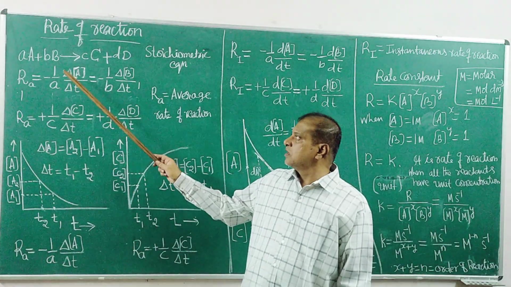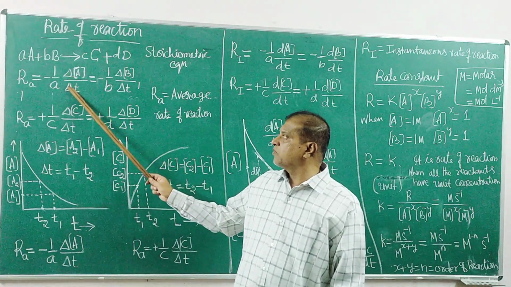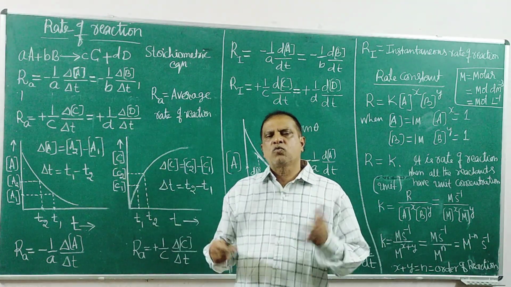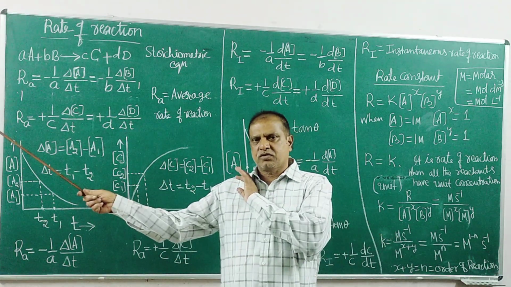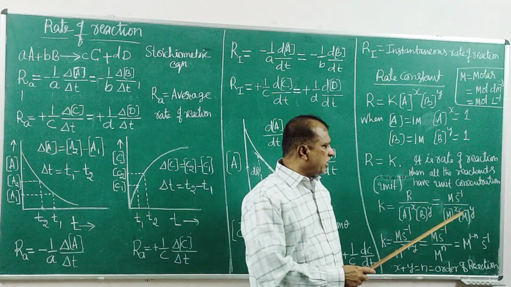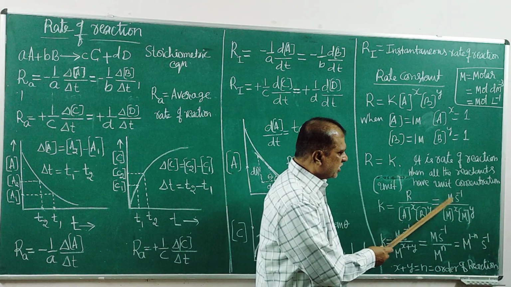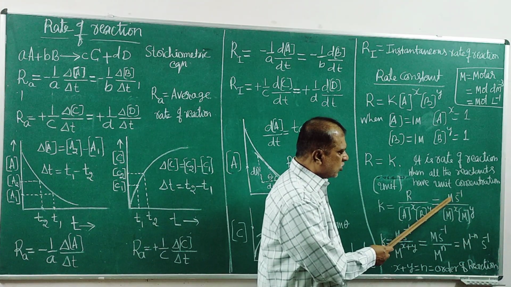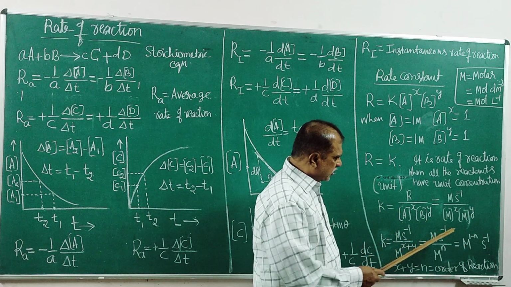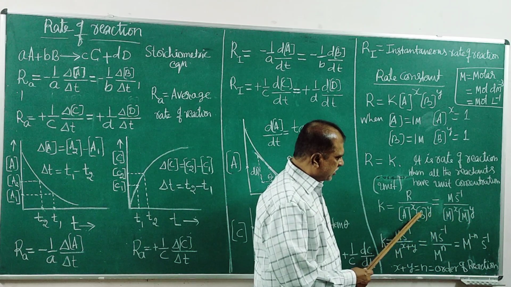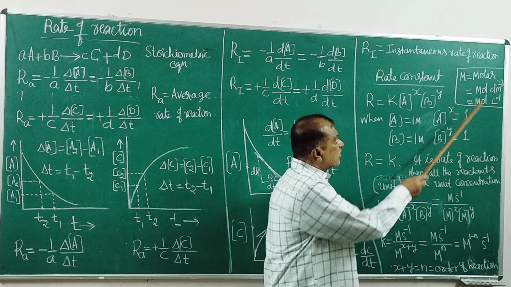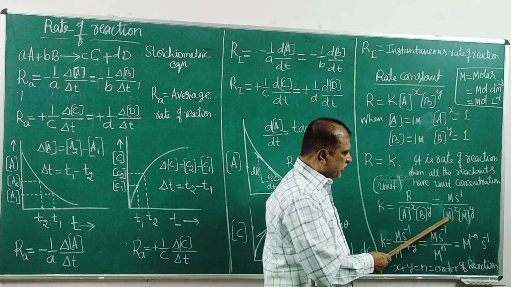What is the rate? Concentration change with time. Concentration is in moles, and the change in concentration is also molar. How many moles changed? What is the molarity change in that time? That is called the change in concentration, molarity per second. Molar per second. And this is a concentration term, the molarity of B. M is the symbol, M stands for the unit.